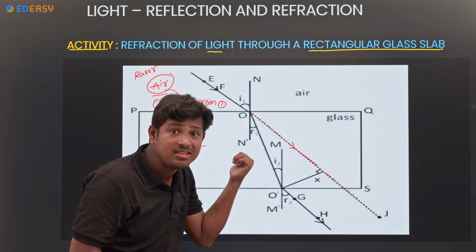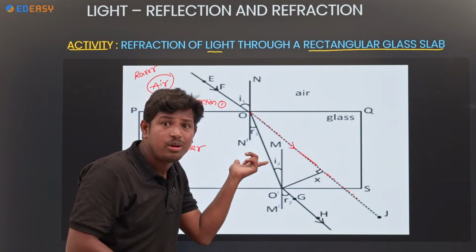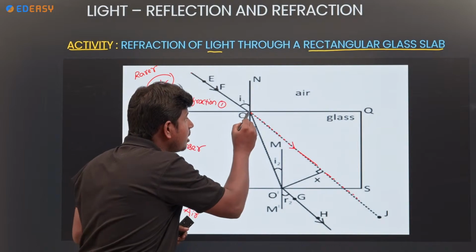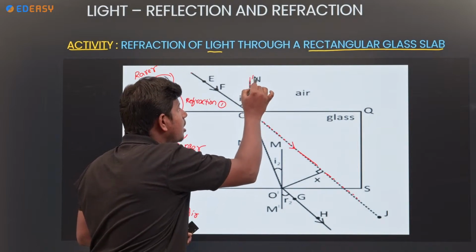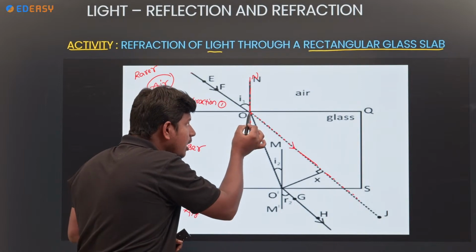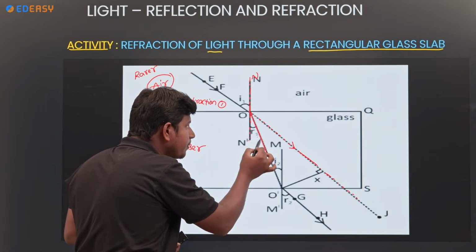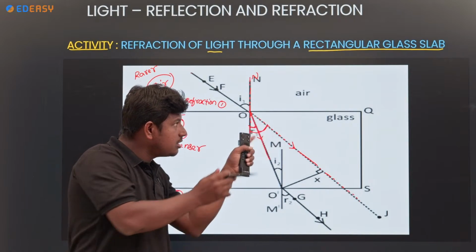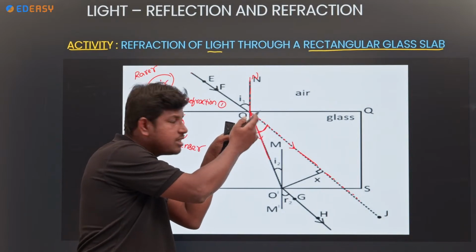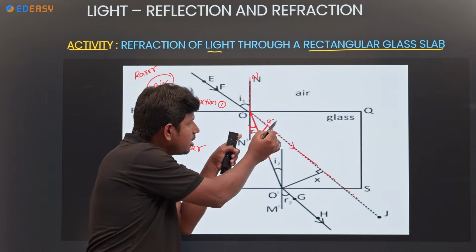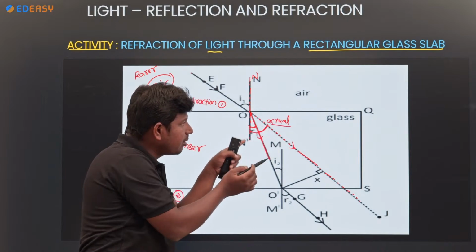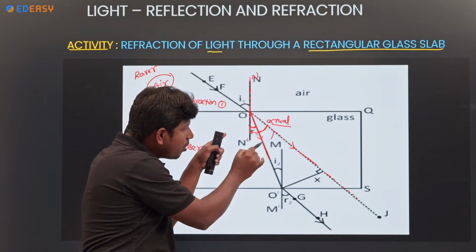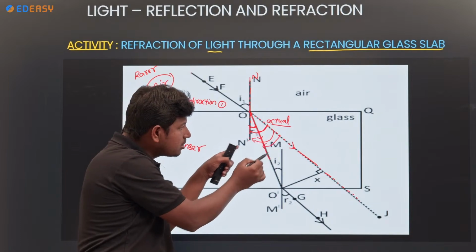But the glass slab is there, it is the second medium. Whenever it is entering into the second medium, what happens? Draw a normal. See, it bends towards the normal. Look at this angle and this angle. This angle is more. This is the actual direction of the light ray, but when it enters another medium, it goes towards the normal.